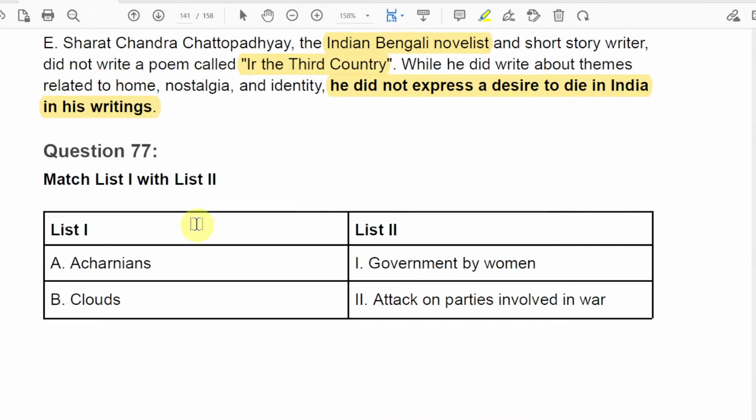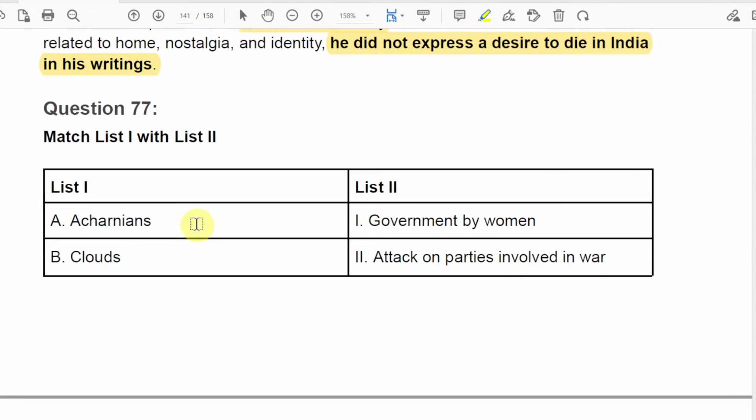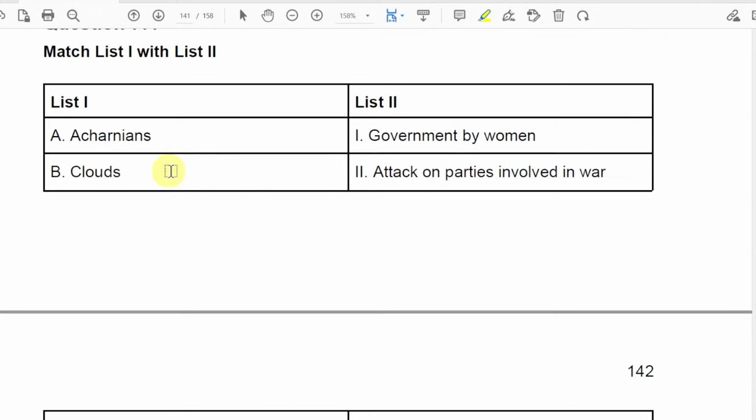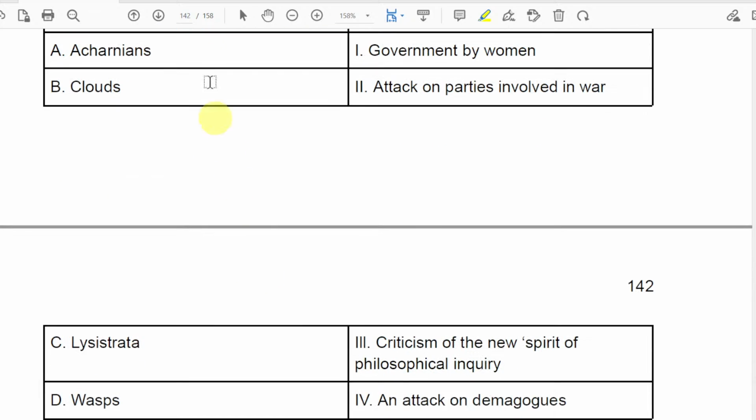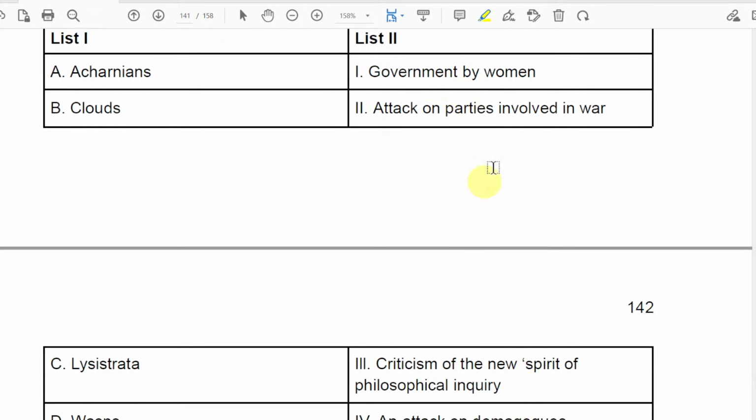Question number 77. We are here again, going to match List 1 with List 2. List 1 is about the plays, and List 2 is the short description.